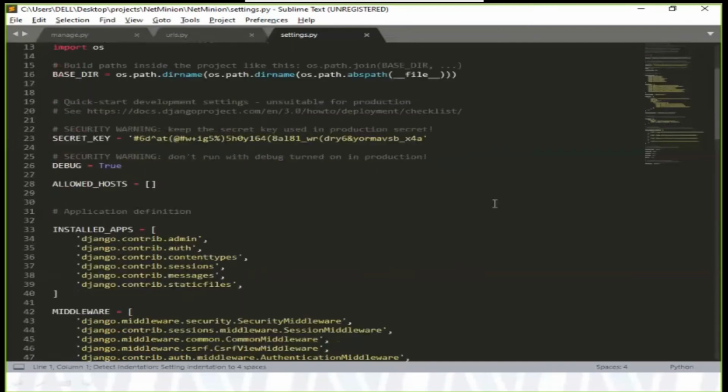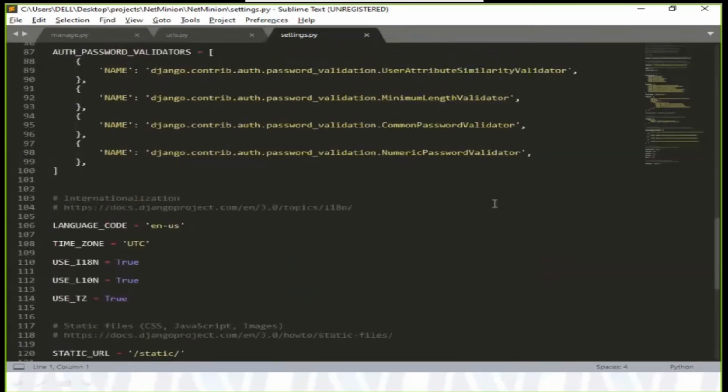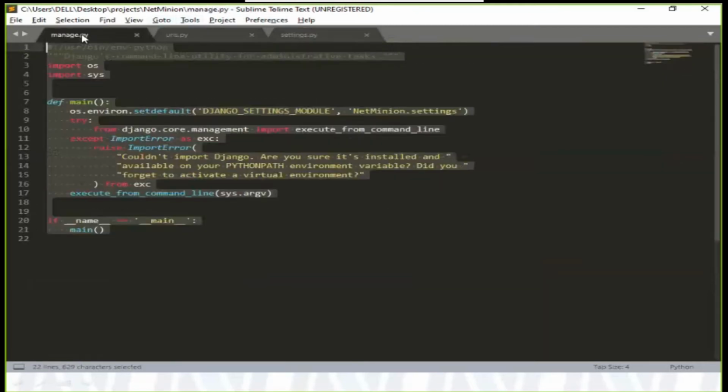Yes, there is also the settings file. We will not check each and every line of code or how all of these files run, but we will surely check how we can modify a couple of parts of these files for our own purpose.